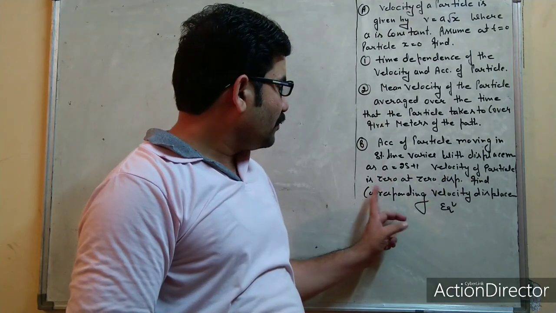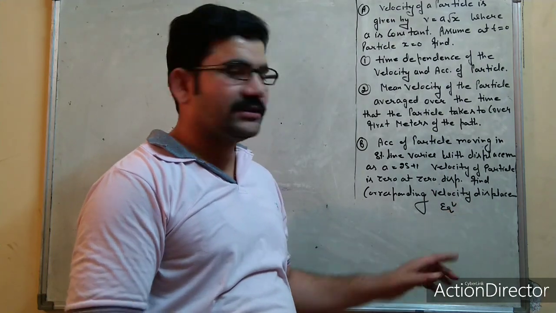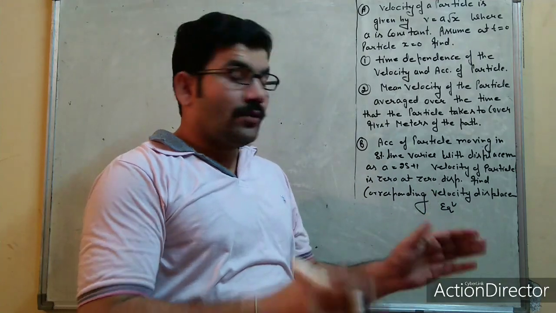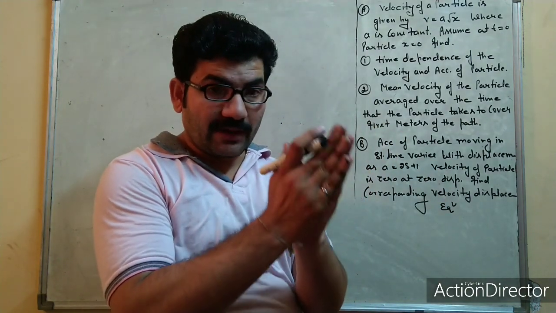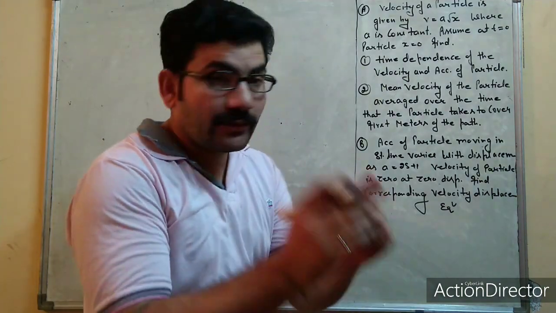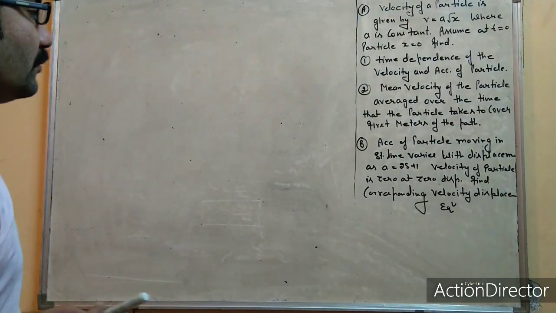Then you have to find the velocity, given that the velocity of the particle is 0 at 0 displacement. Find the corresponding velocity-displacement equation. That means we have to find an equation between velocity and displacement. So our answer should be v versus s. So let's check it out.